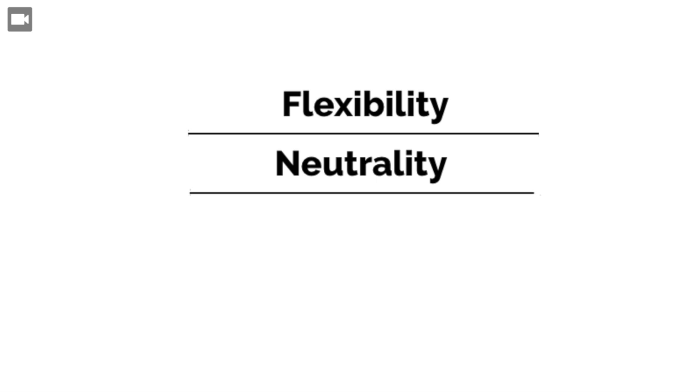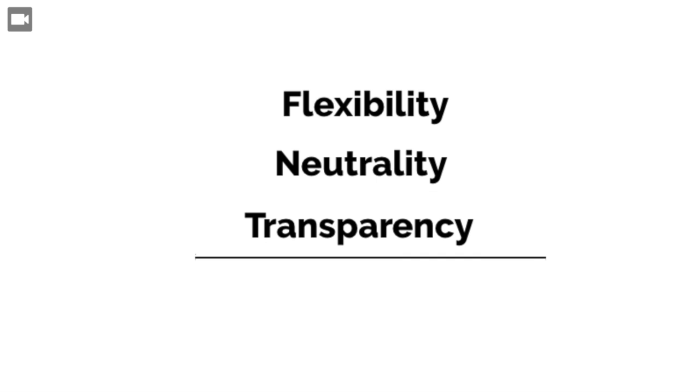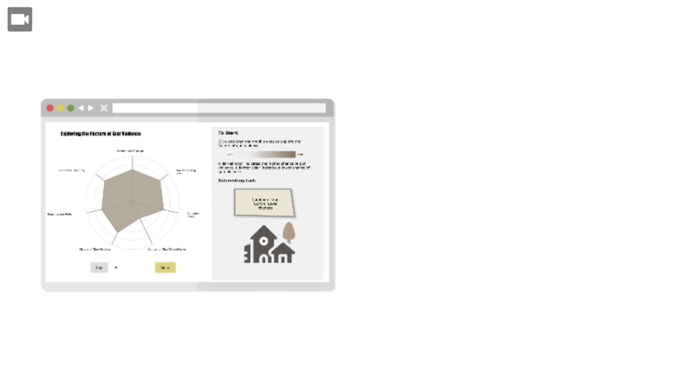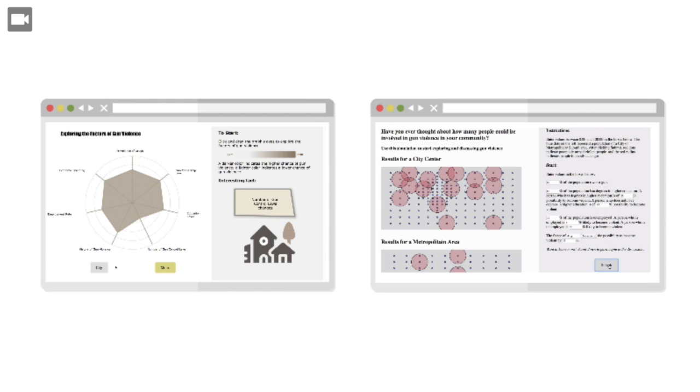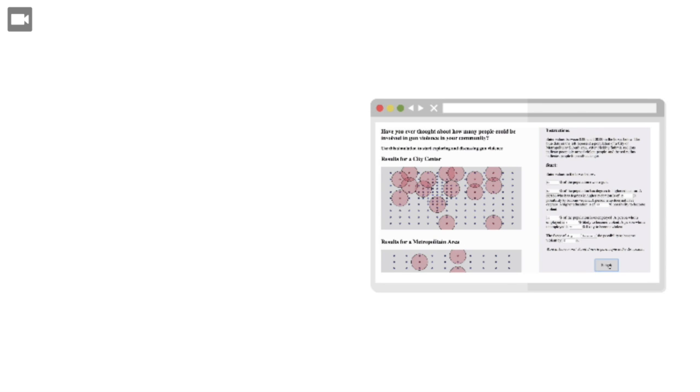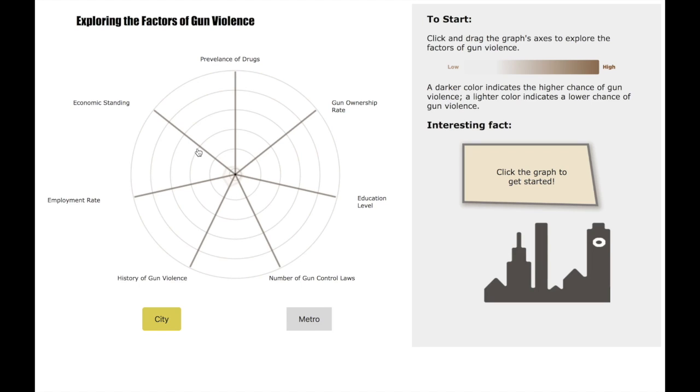This final solution of our project came about from these criteria to make the project flexible, neutral, and transparent. An early version of the project is shown on the left, but it did not satisfy these criteria, so changes were made to improve it. Next, let's see how it works.